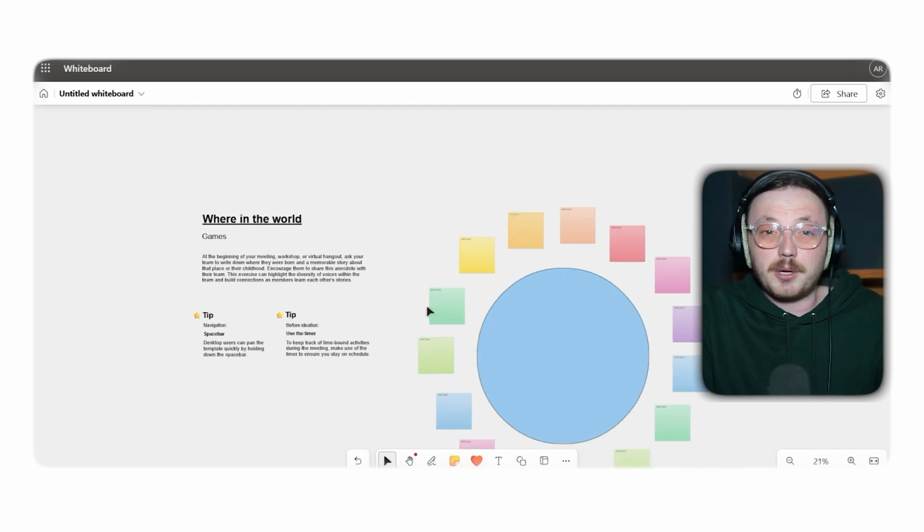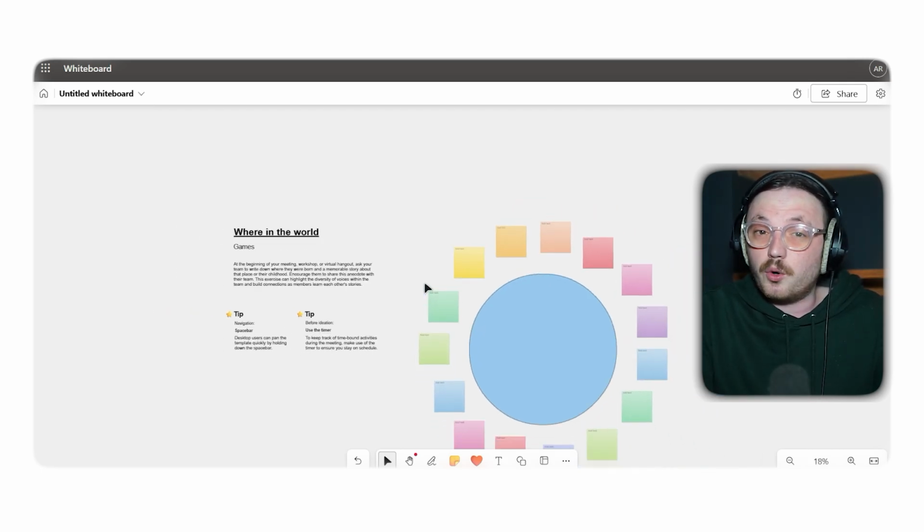That makes it an awesome option for startups, small businesses, or schools that want a simple, budget-friendly way to collaborate. Now, it's not packed with all the fancy features you might expect from some visual tools. For example, if you need advanced diagramming or loads of templates, it might feel a bit limited compared to other platforms. But if you're after something simple, easy to use, and that works great with Microsoft products, Microsoft Whiteboard is definitely worth checking out. Now, let's talk about Lucidchart.